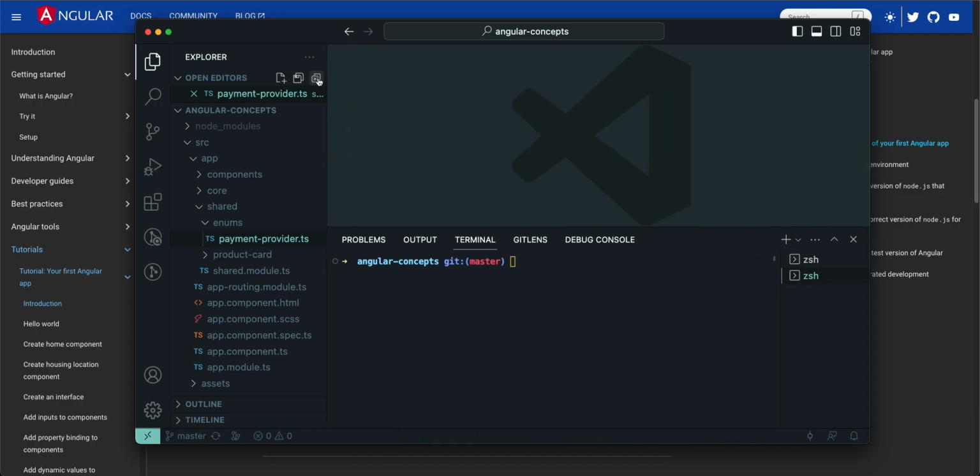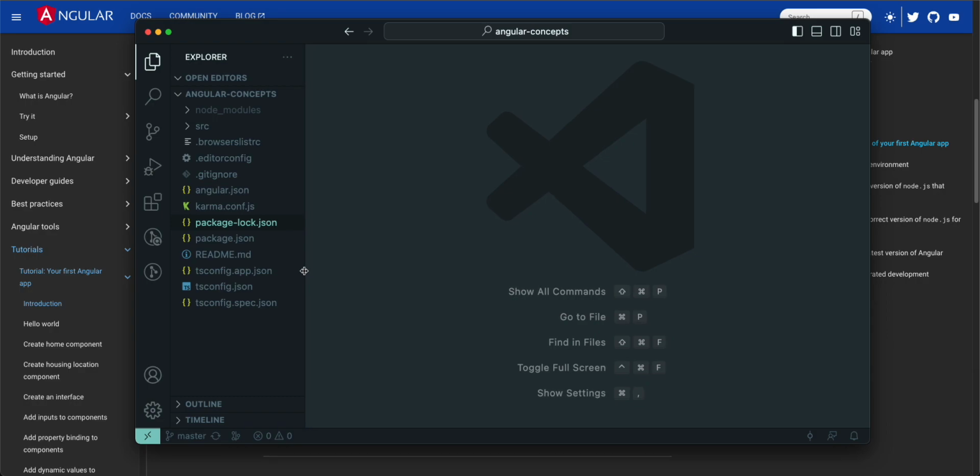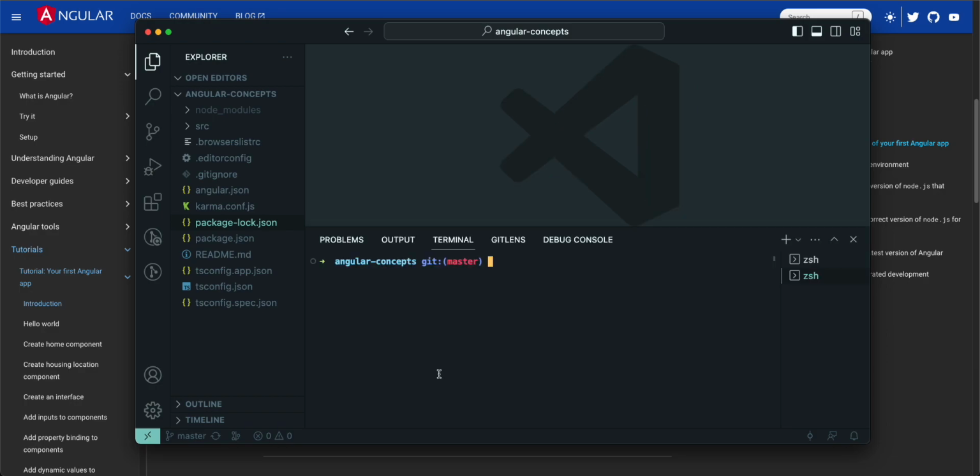Before directly going into the components and all other things, let me first go through how the Angular structure looks. When we create an Angular application, I will also share the command. It's a pretty simple command: we have to write ng new and the application name. This is the command through which you can start your brand new application with Angular. It's also mentioned in your Angular docs, and I will show that to you.